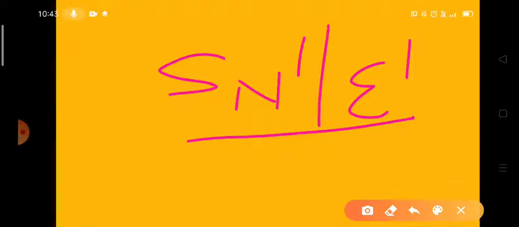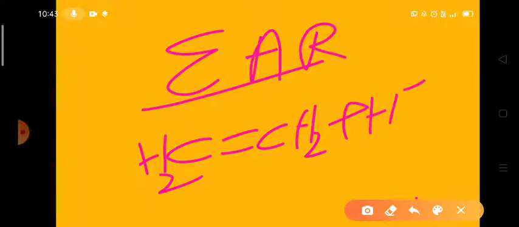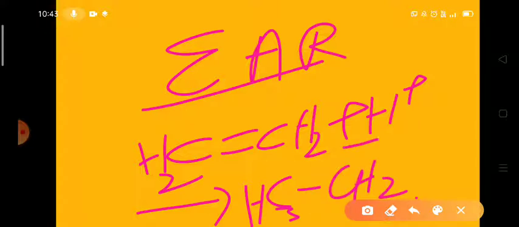And in electrophilic addition reactions, for example in alkenes, look here, ethylene. Whenever it undergoes addition with H plus ion, we get ethyl carbocation. So like that, carbocations are formed in electrophilic addition reactions.